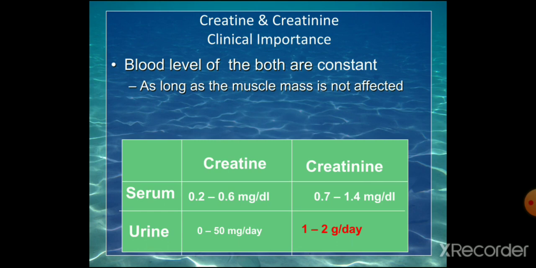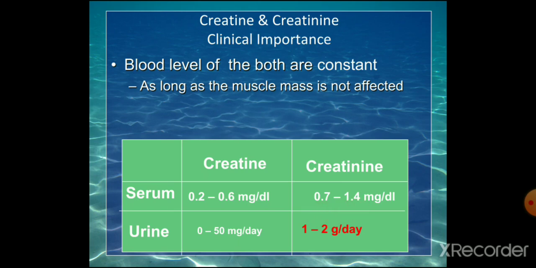Now the values. The blood levels of both are very constant as long as the muscle mass is not affected, since creatine is mainly present in the muscle. The serum level of creatine is 0.2 to 0.6 milligram per deciliter. Serum creatinine is 0.7 to 1.4 milligram per deciliter. The urine creatine is very low, 0 to 50 milligrams per day, and the creatinine in the urine is 1 to 2 grams per day.